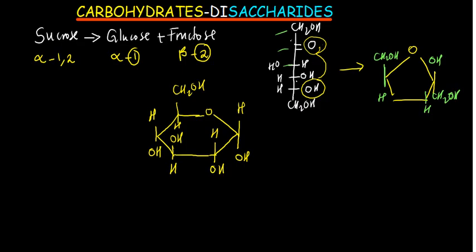And then the OH is going to be inside. Carbon number 4, we can see that it's the OH that is going to be where? Down. And then the H is going to be on top. Now remember, for glucose, the carbon number 1 is this one which is here. And we are saying it's carbon number 1 which reacts with carbon number 2 of fructose. And so this thing has to be turned. We need to turn the direction of this thing.